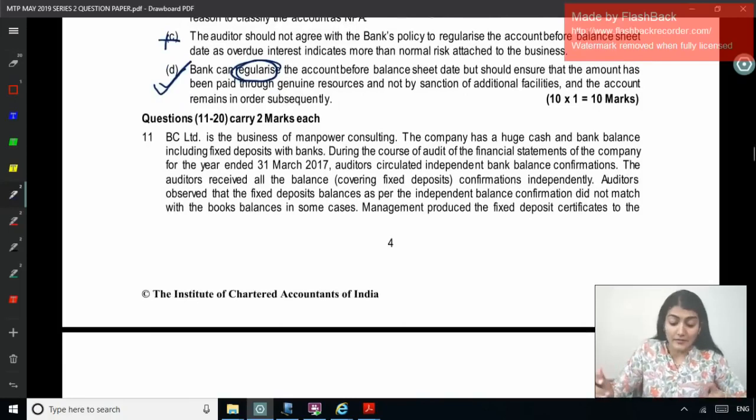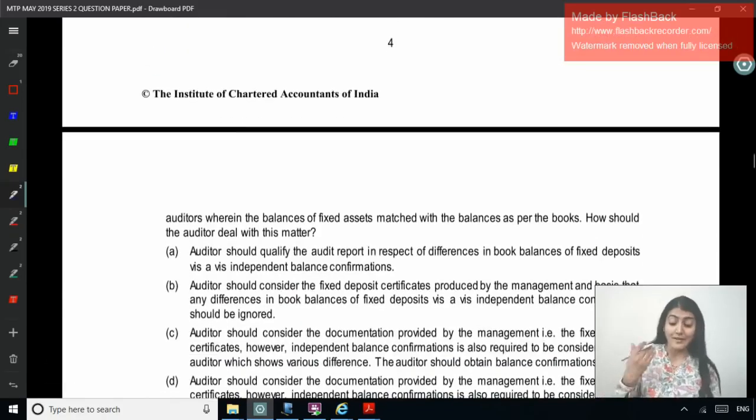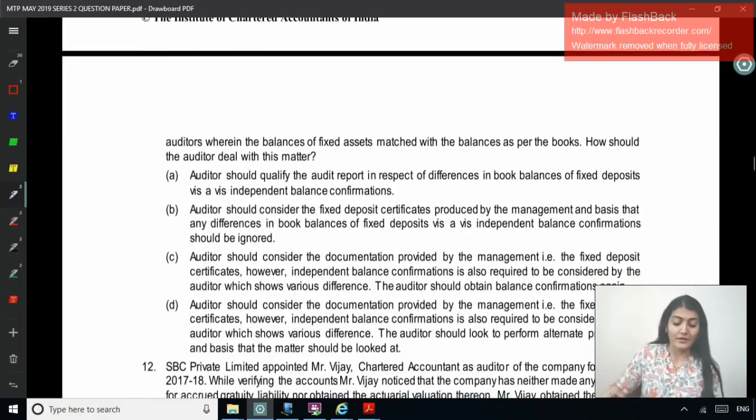BC Limited is in the business of manpower consulting. The company has huge cash and bank balance, including fixed deposits with the banks. During the course of audit of the financial statements of the company for 2017, auditors circulated independent bank balance confirmations. Right, the auditors received all the balance confirmations, covering fixed deposit confirmations, independently. Auditors observed that the fixed deposit balance as per the independent balance confirmation did not match with the book balances in some cases. Management produced the fixed deposit receipts to the auditors wherein the balances of fixed deposits matched with the balances as per the books. How should the auditor deal with this matter?